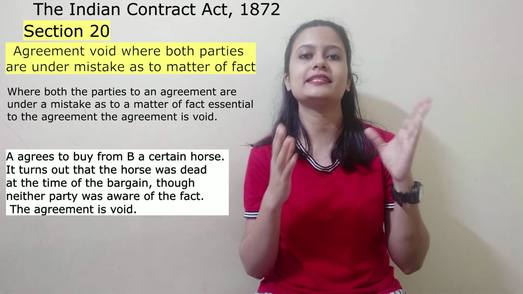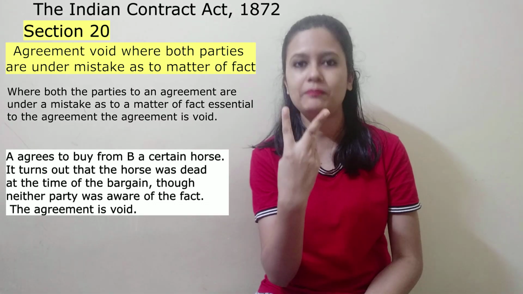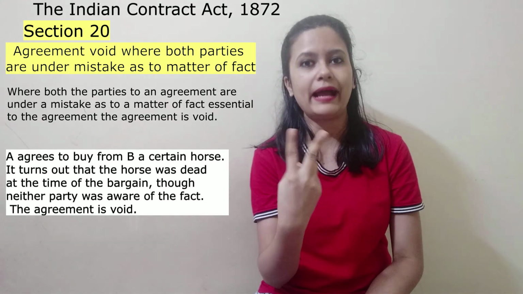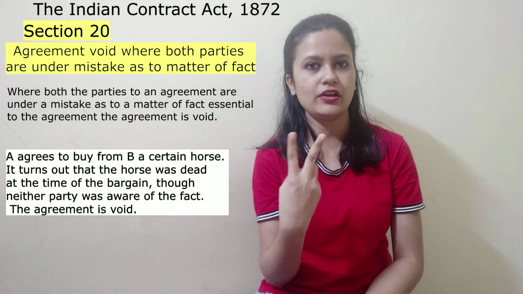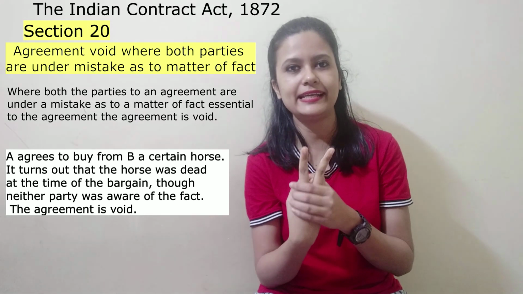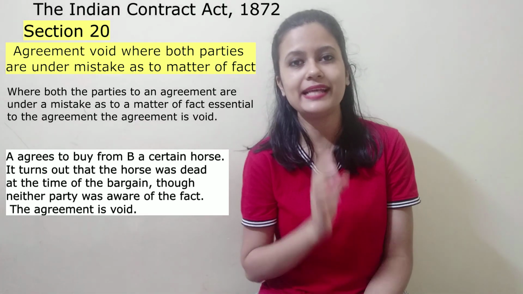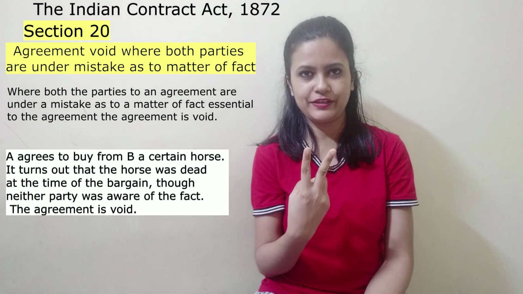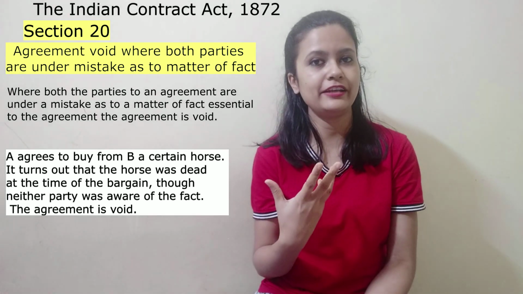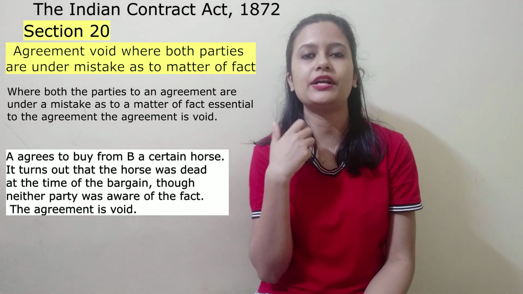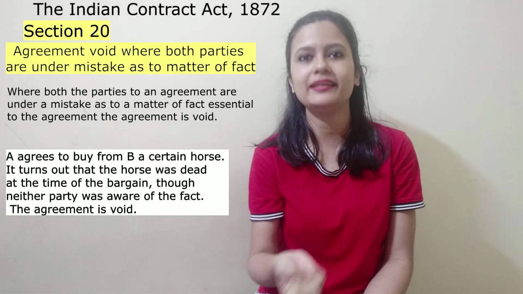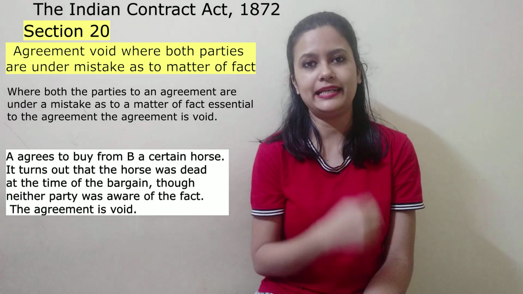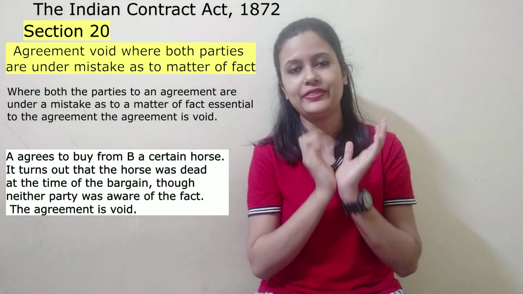So in case there is an agreement between A and B with regard to buying of a horse and later on it turns out that the horse is dead, in that case we can apply Section 20 of Indian Contract Act. Then there is a mistake with regard to fact. What kind of fact? It is material or it's important for the agreement. And this mistake is bilateral. Both the parties are under that mistake.